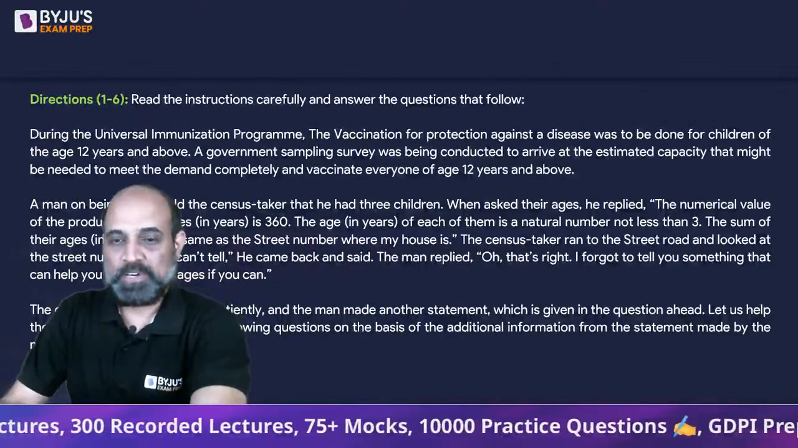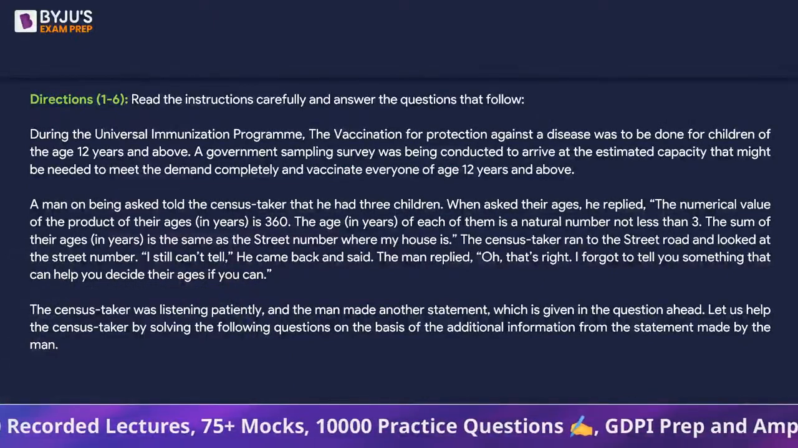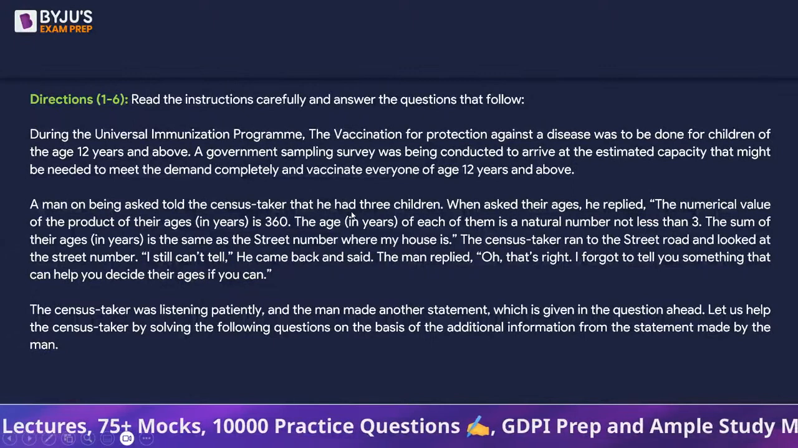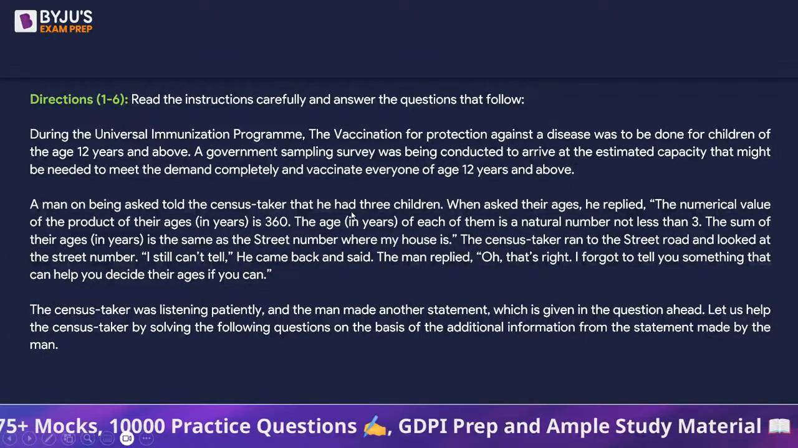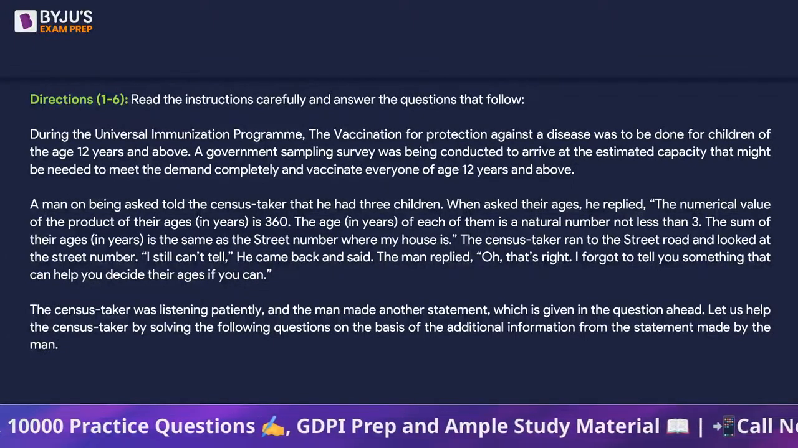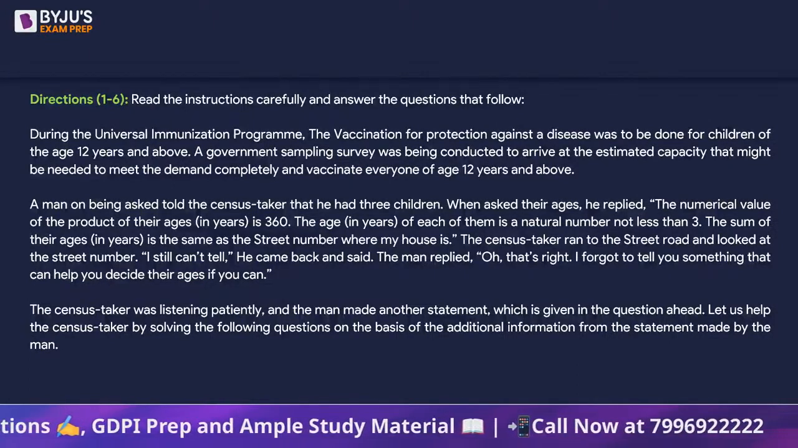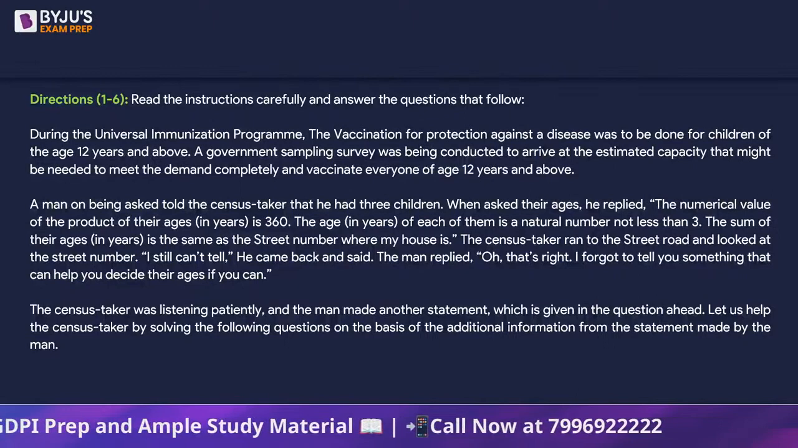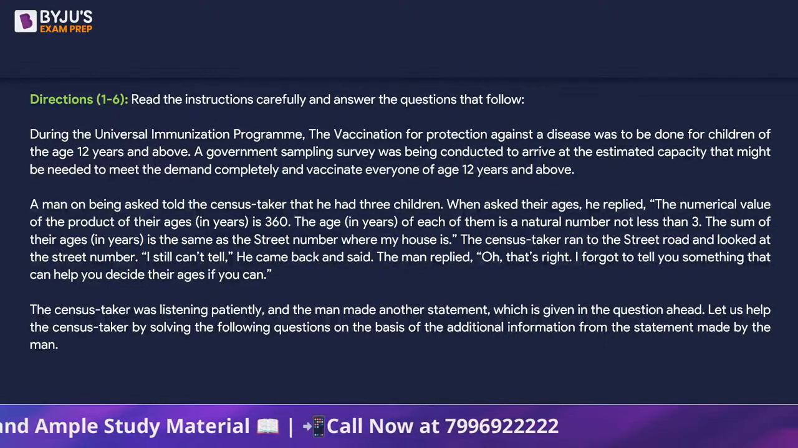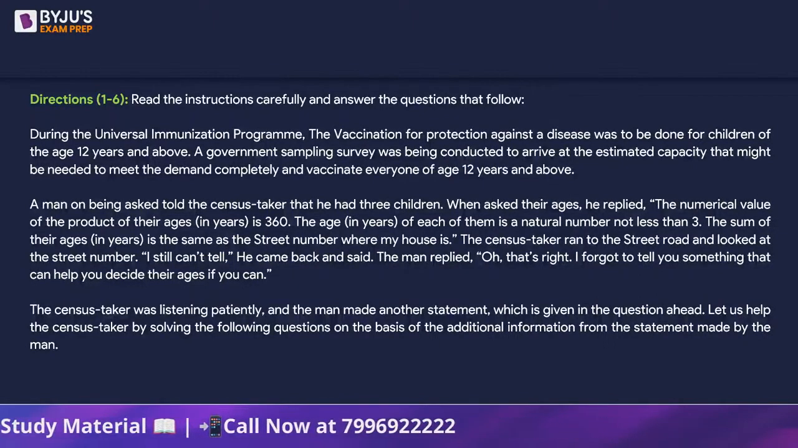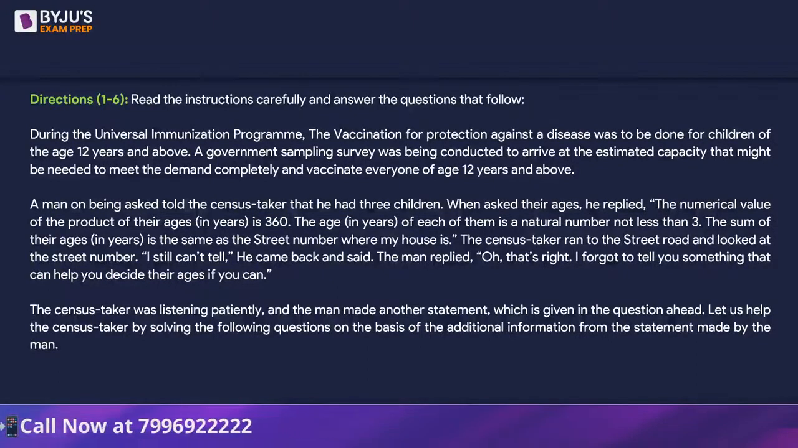Looks like I'll have to hide myself so that you guys can see everything. So during the universal immunization program, the vaccination for protection against a disease was to be done for children of the age 12 years and above. A government sampling survey was being conducted to arrive at the estimated capacity that might be needed to meet the demand completely and vaccinate everyone of age 12 years and above.